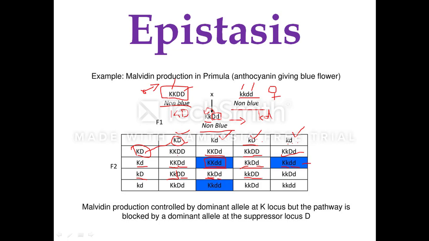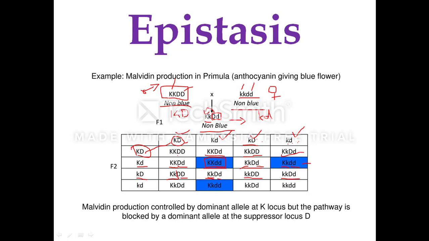And again there is no pigment production. When this gamete small k and capital D fuses with small k and small d, we will have the homozygous recessive condition for the K hypostatic gene and heterozygous dominant condition for the epistatic D gene, and hence there is no pigment production.